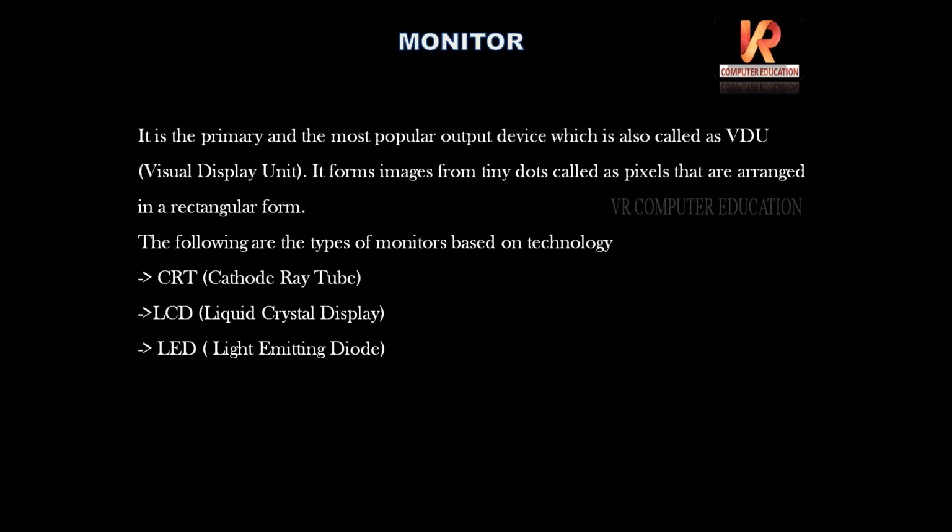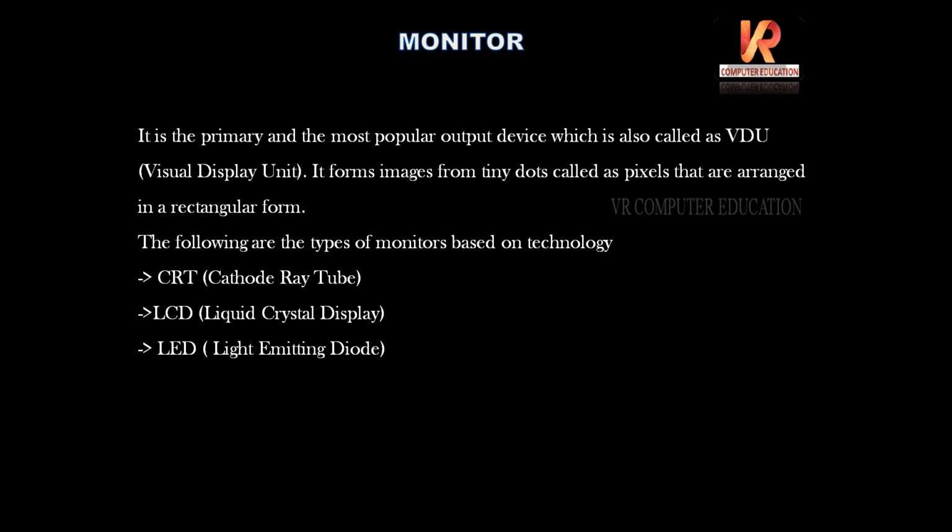First, monitors. It is the primary and most popular output device, which is also called VDU, Visual Display Unit. It forms images from tiny dots called pixels that are arranged in a rectangular form.